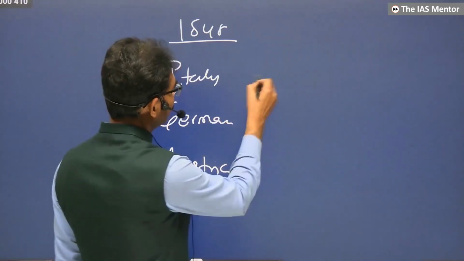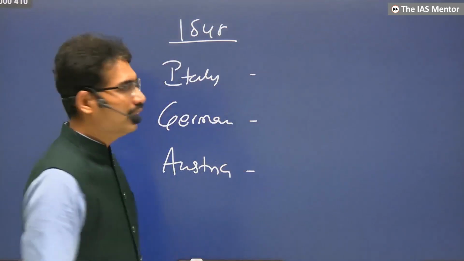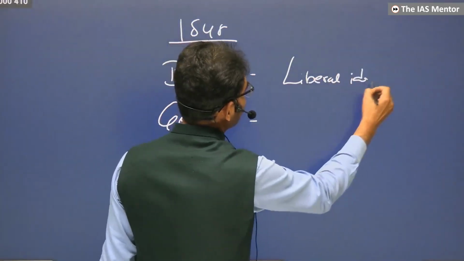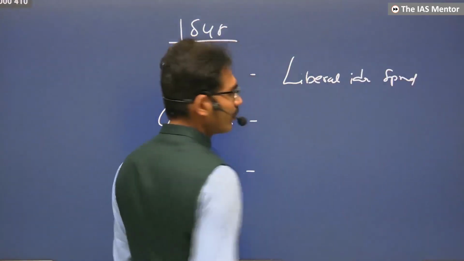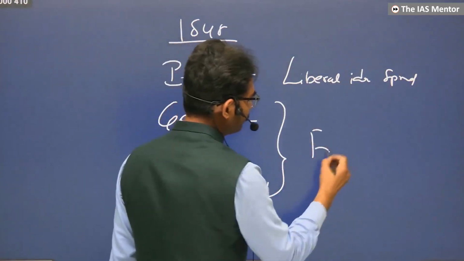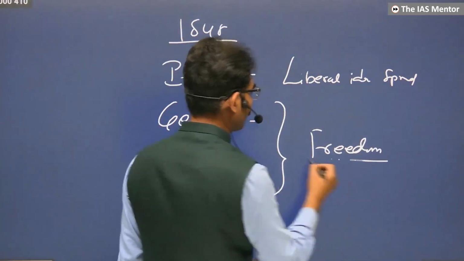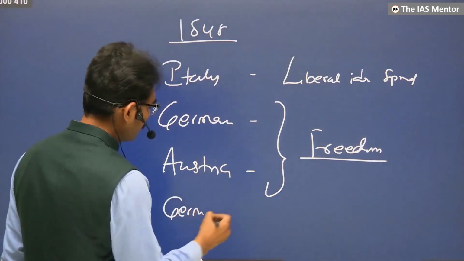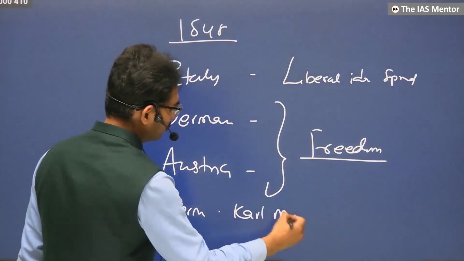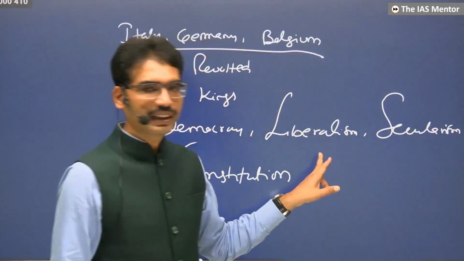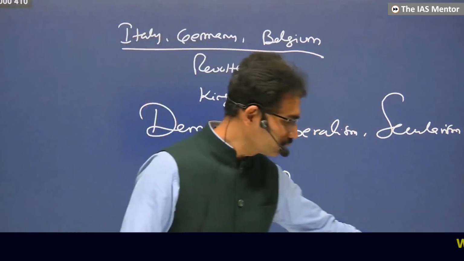There also, new liberal ideas spread. People had to give some kind of freedom. This is the context in which, in Germany, Karl Marx was initially giving these ideas. He was forced to leave Germany.